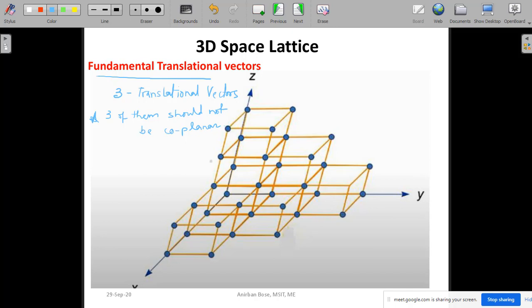In this example, you can see this is a 3D space lattice, and with the help of fundamental translational vectors, if you create the unit cell, the repetition of that unit cell will create the 3D space lattice.